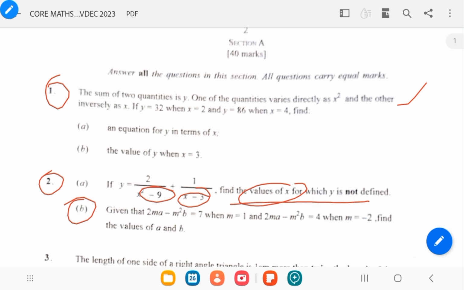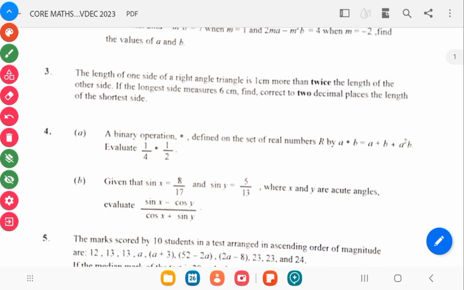So the second part of the question has fused two topics, which are substitution and simultaneous equation. You just have to do your substitution of this into m and then of this into m as well, and then find your values for a and b. So number 3, as I mentioned earlier, I told you that you should always expect a word problem. So a word problem fused with mensuration. That's what you should always be looking for in Core Mathematics papers. You always have two topics together.